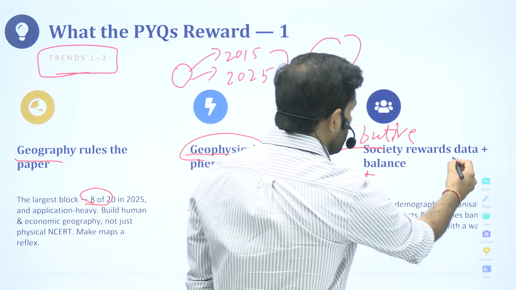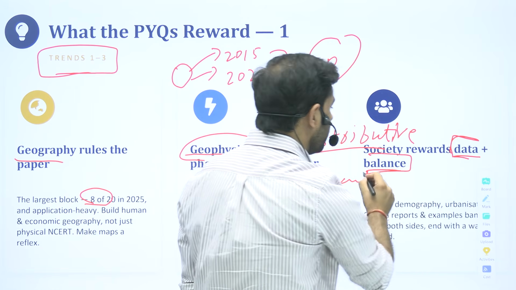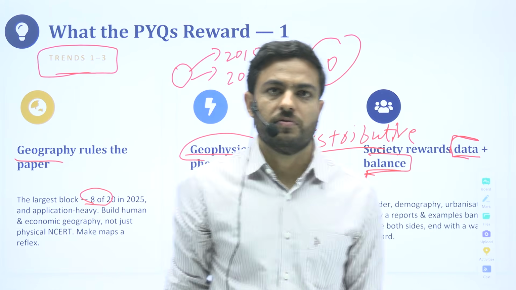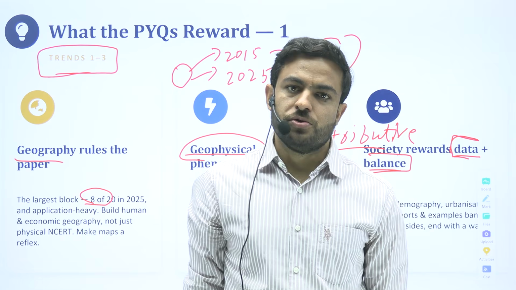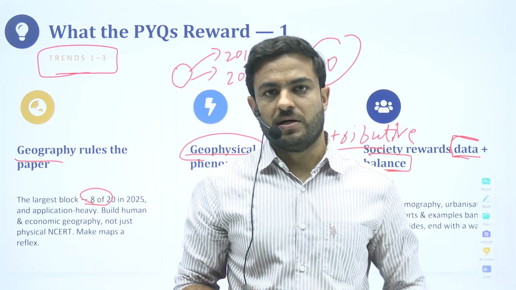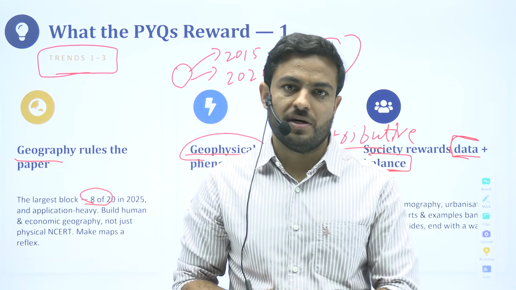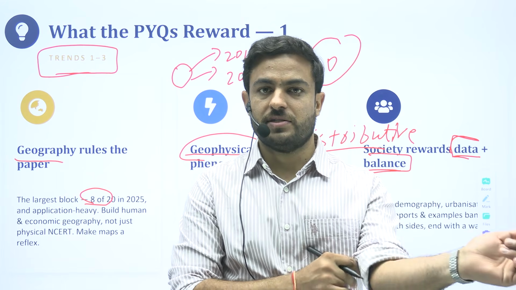Society rewards data plus balance. Basically, what society tests is your understanding of the surroundings, or the prominent issues that are there in society. You would see questions that you otherwise might have discussed with your friends as well.